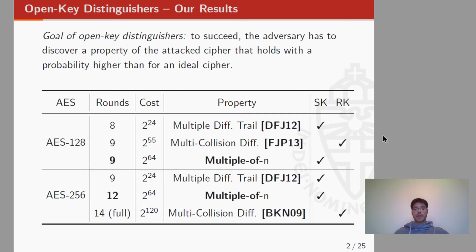There are other chosen key distinguishers for AES in the literature. For example, we have a chosen key distinguisher for 8 rounds in the single key model and one on 9 rounds of AES 128 in the related key model, while for AES 256 we also have a chosen key distinguisher for full AES 256 in the related key model. We just remember that the related key model is in some way simpler than the single key model, because the attacker has more freedom.